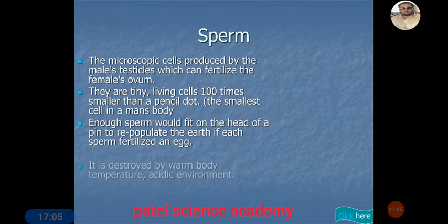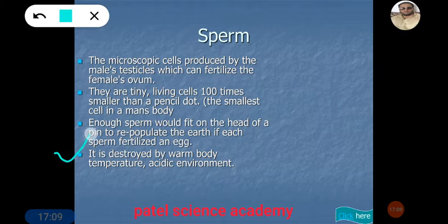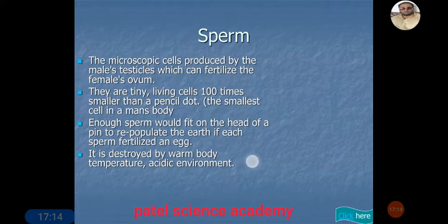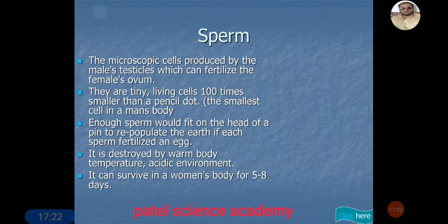The next feature of the sperm is that it is destroyed by the warm body temperature and the acidic environment, yet it can survive in the woman's body for about 5 to 8 days. Again, this is very important information regarding the sperm.